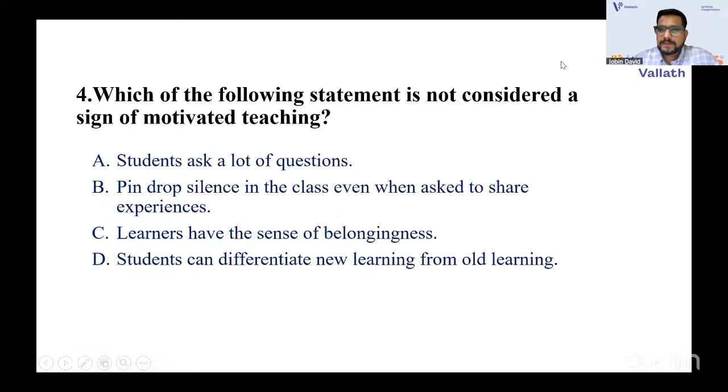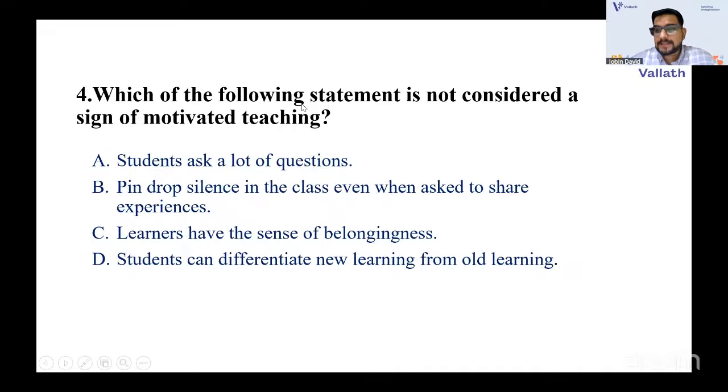The next one: which of the following statements is not considered a sign of motivated teaching? Option A, students ask a lot of questions. Option B, pin drop silence in the class even when asked to share experiences. Learners have the sense of belongingness. Students can differentiate new learning from old learning. What do you think the correct option will be? Everyone, I'm waiting for your answers in the chat box, guys. Which of the following statements is not?